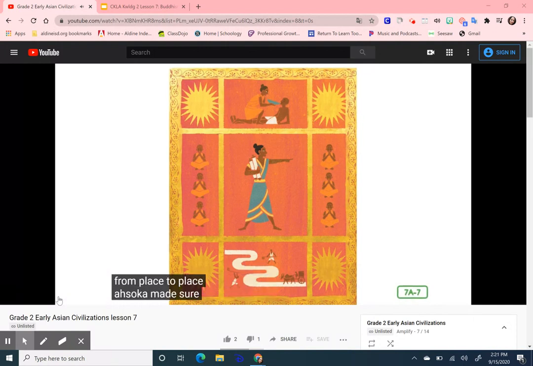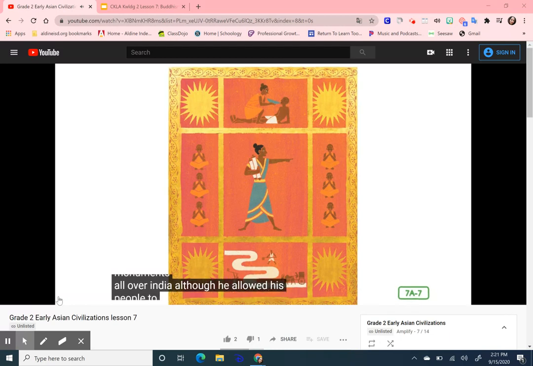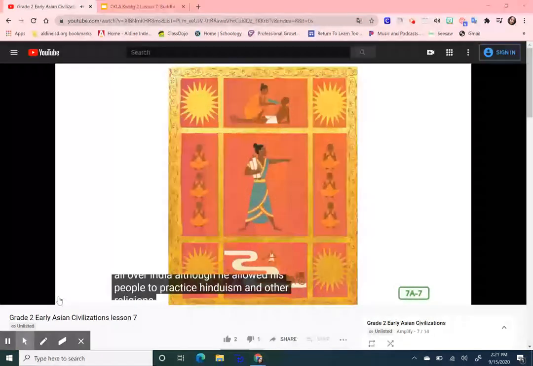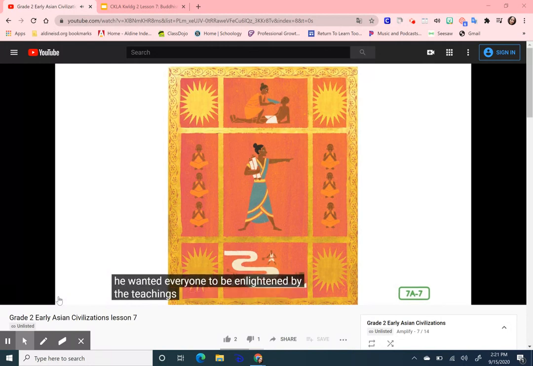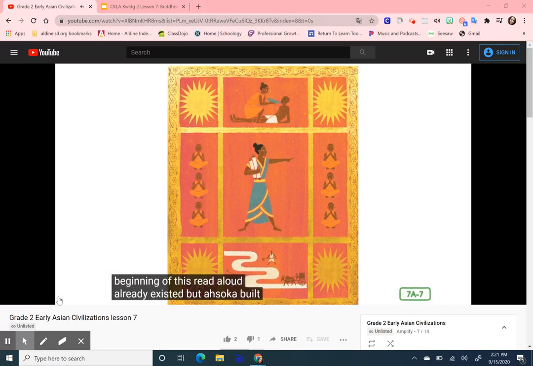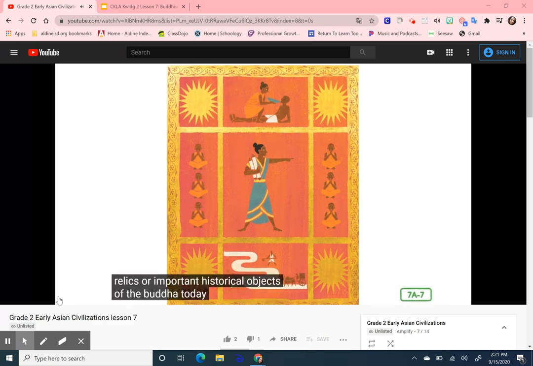Asoka made sure that the Buddha's messages of peace and kindness were carved on big rocks and stone monuments all over India. Although he allowed his people to practice Hinduism and other religions, he wanted everyone to be enlightened by the teachings of the Buddha. Stupas, like the one you saw at the beginning of this read aloud, already existed. But Asoka built many more stupas to hold relics, or important historical objects, of the Buddha. Today, Buddhists travel from all over the world to worship at these sacred shrines.